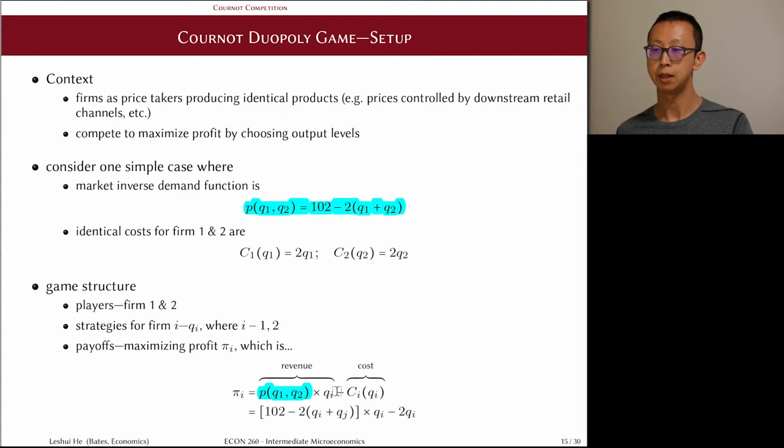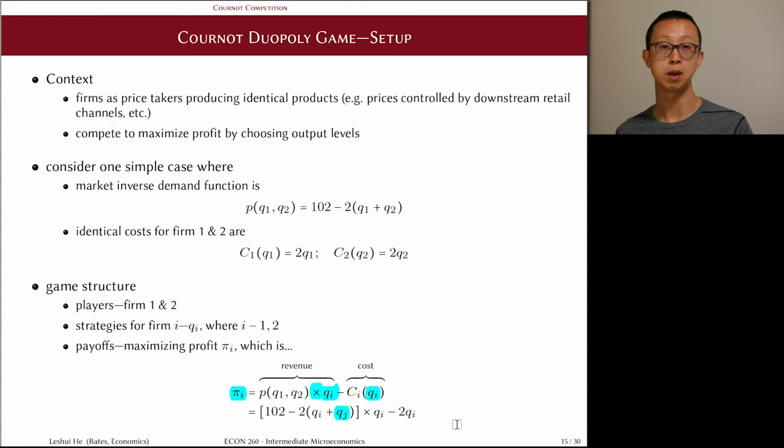Notice here that in firm 1's profit, the quantity that matters is only the output of firm 1. For firm 2's profit, the output relevant is going to be the quantity of firm 2. This makes sense because each firm only collects revenue on their own outputs and incurs the cost on their own outputs as well. In other words, the only channel that the opponent's output can affect one firm's profit is through the price, which is here.